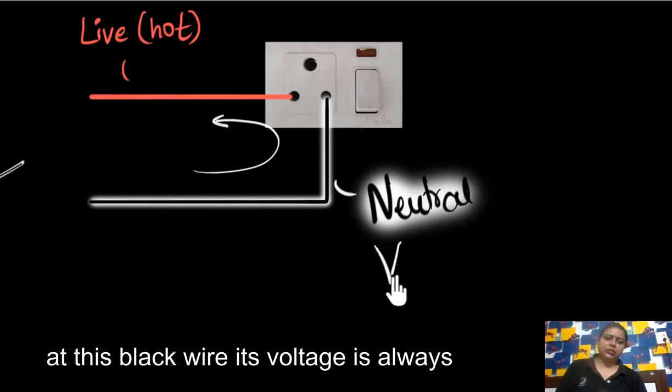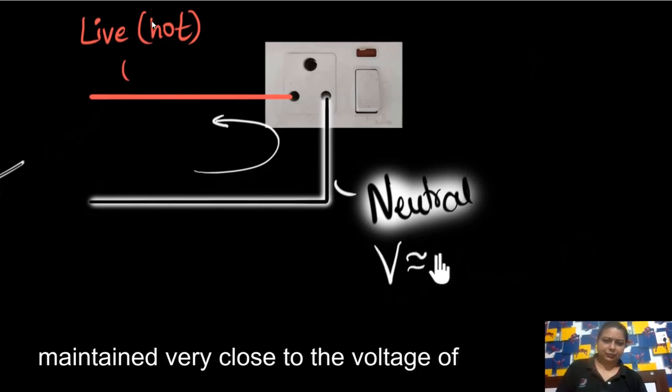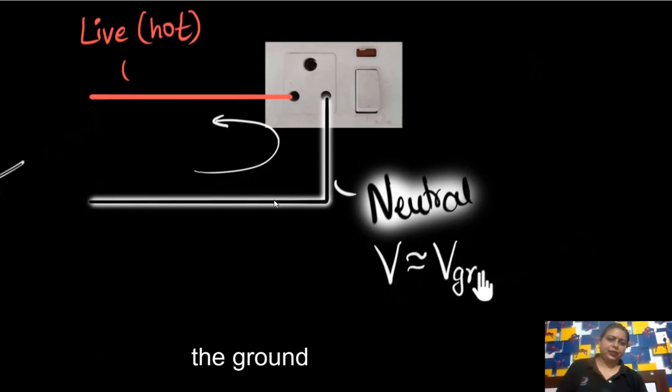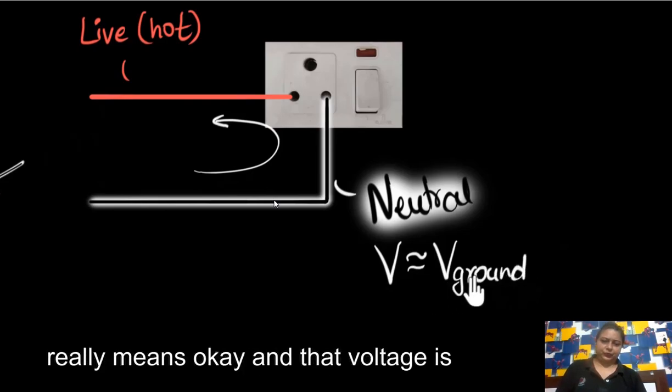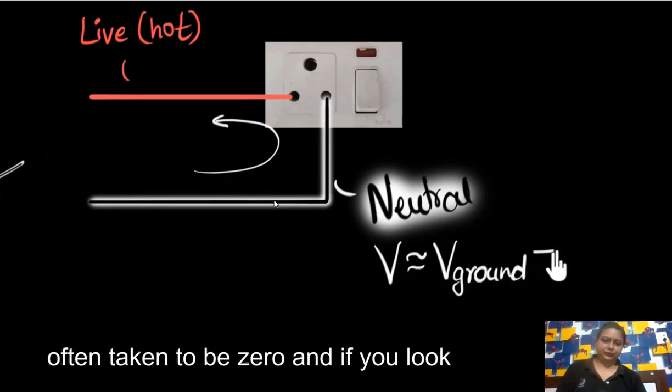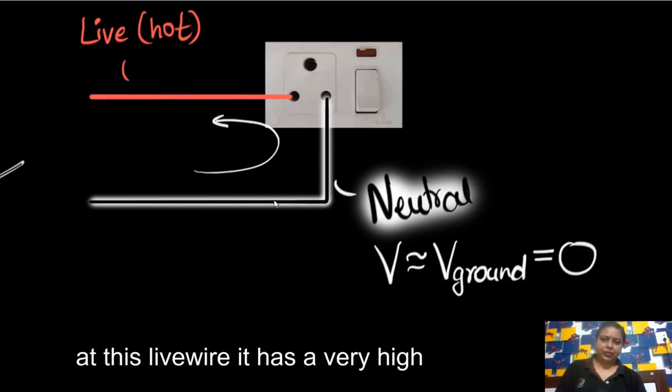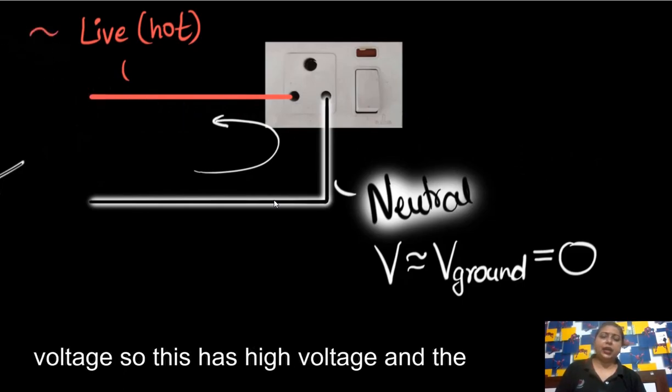Its voltage is always, I'm asking about the black one, 0. Okay, and if you look at this live wire, it has a very high voltage.